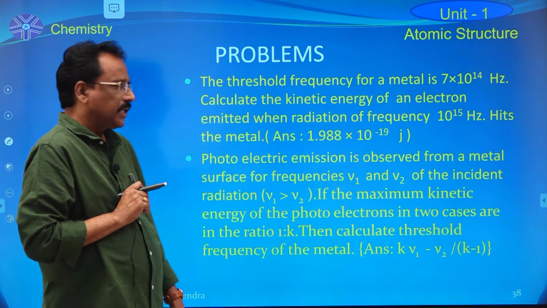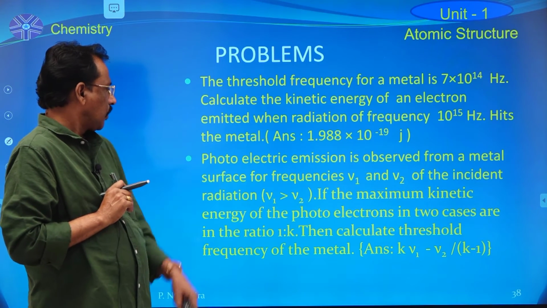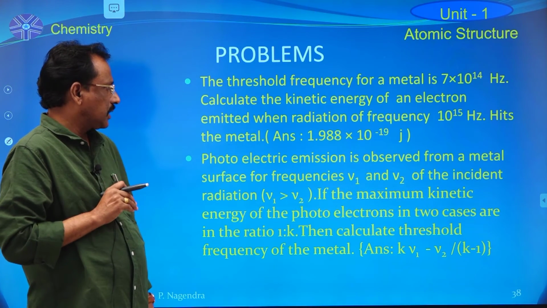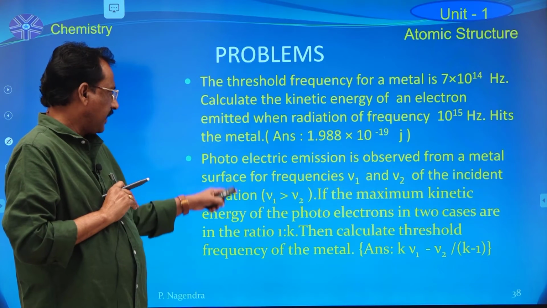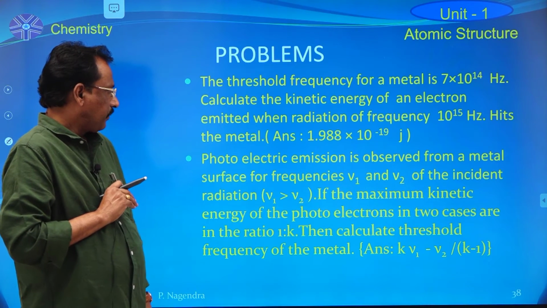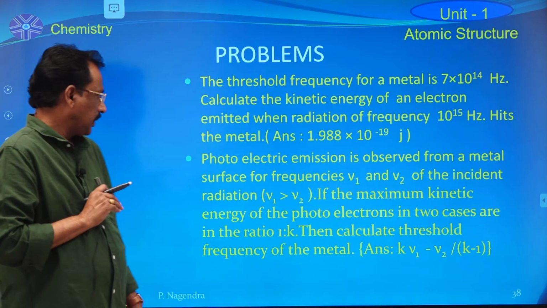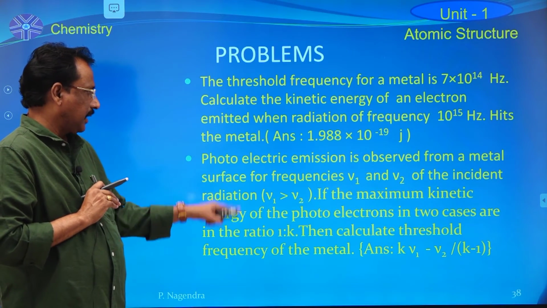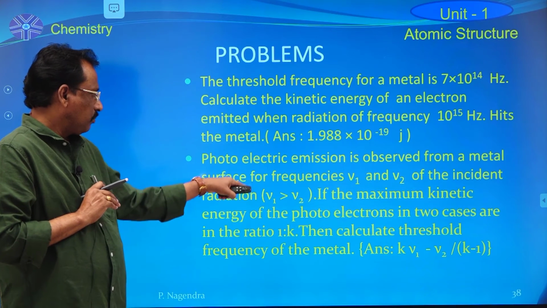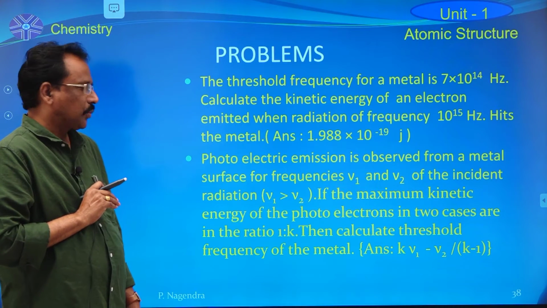And the second problem is: photoelectric emission is observed from a metal surface for frequencies nu1 and nu2 of the incident radiation. In this case, nu1 is greater than nu2.